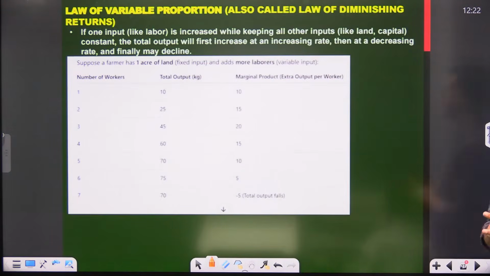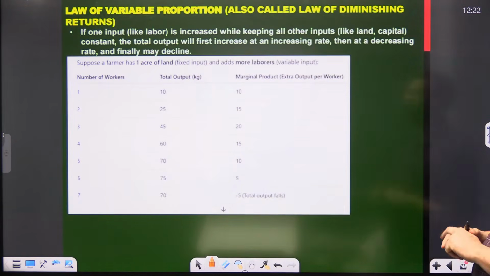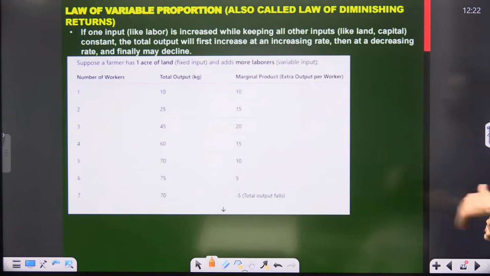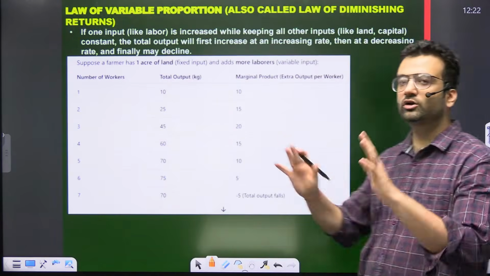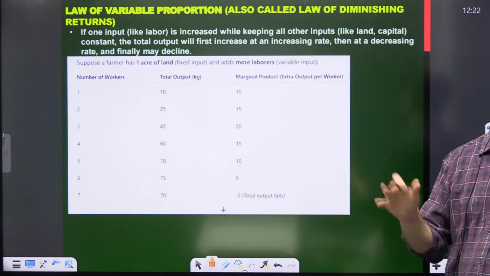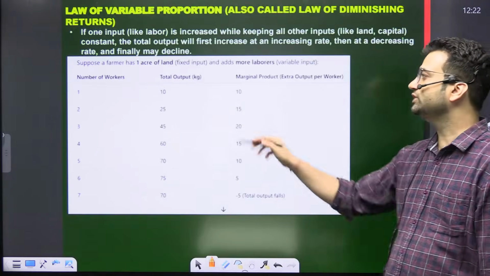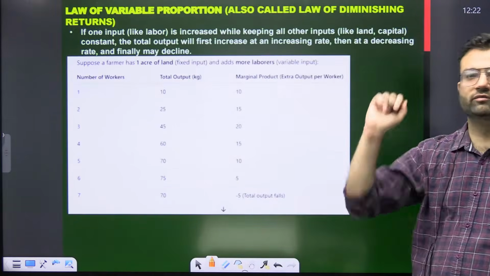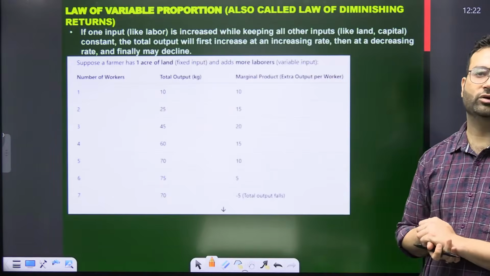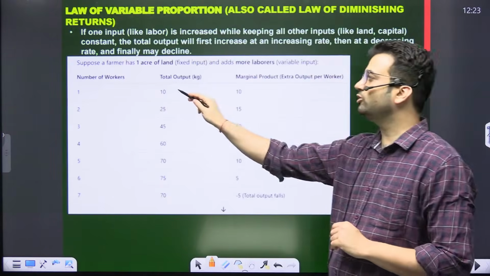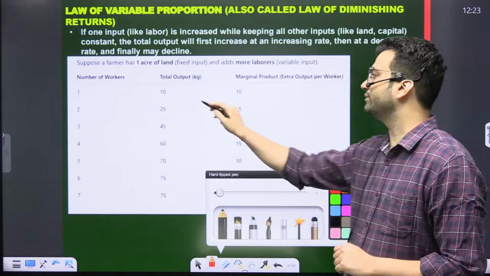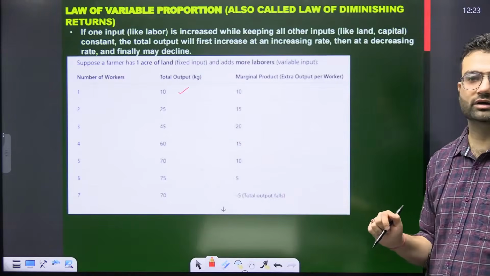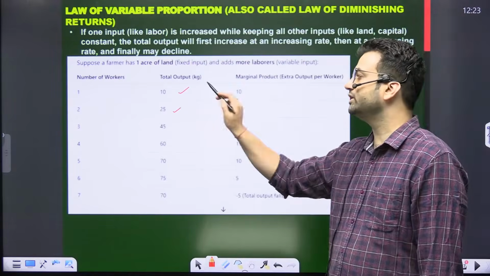Now, last topic of the day, law of variable proportion. Law of variable proportion says that when we increase the input, initially output increases, then remains less and then it decreases. Suppose I want to construct a building. Initially, I hired only one worker, so total output is 10. Now I hired 2 workers. The total output increased to 25.